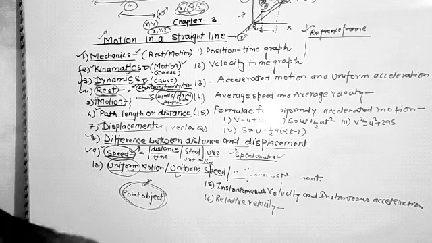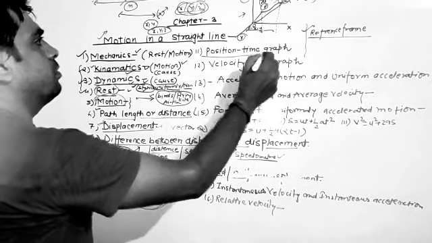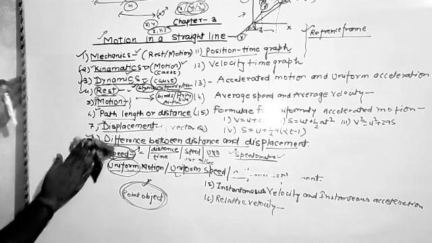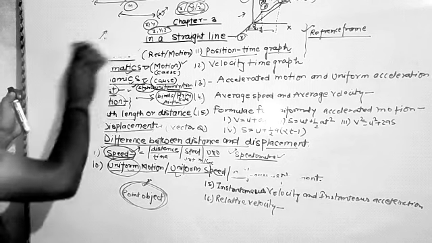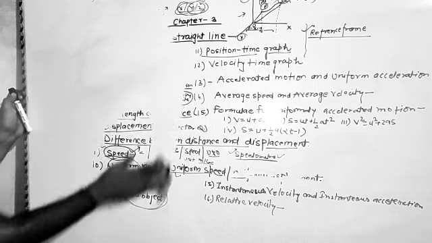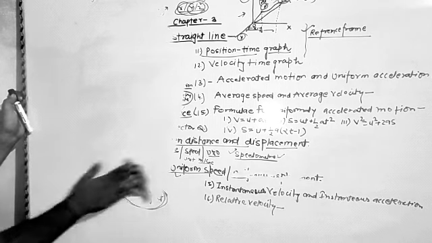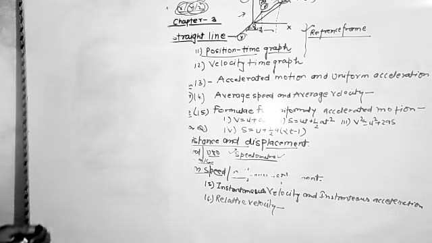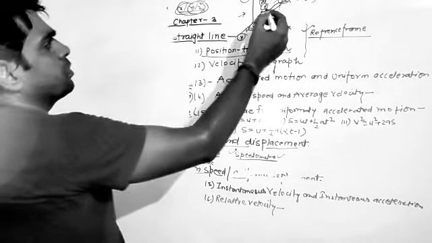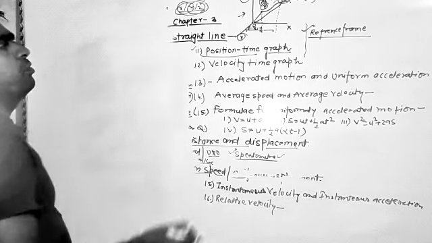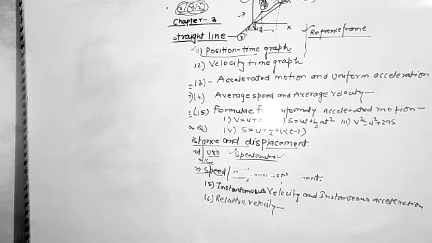Now we are going to the next topic, the position time graph. We discussed that the position of the object is determined with the reference frame. So the graph that is used for determining the position of the object in the given interval of time is called the position time graph.